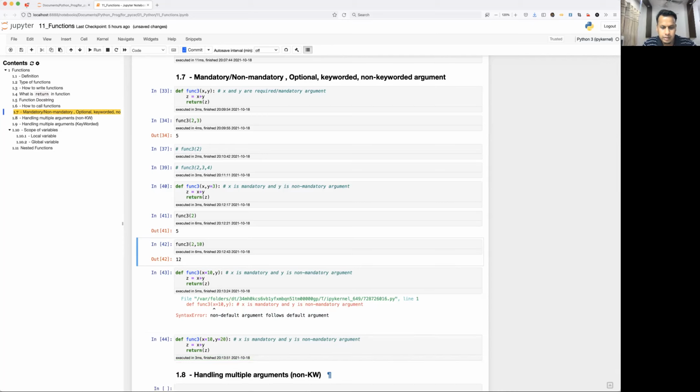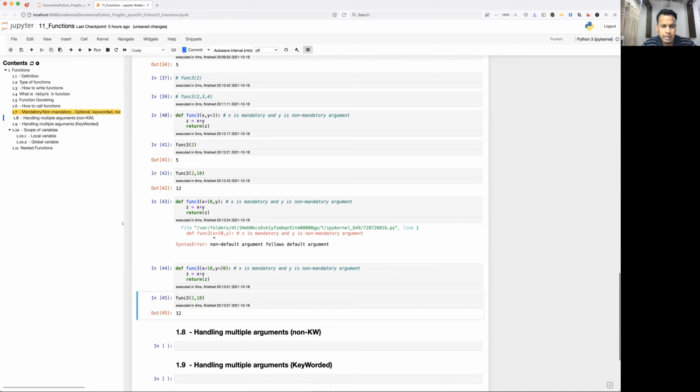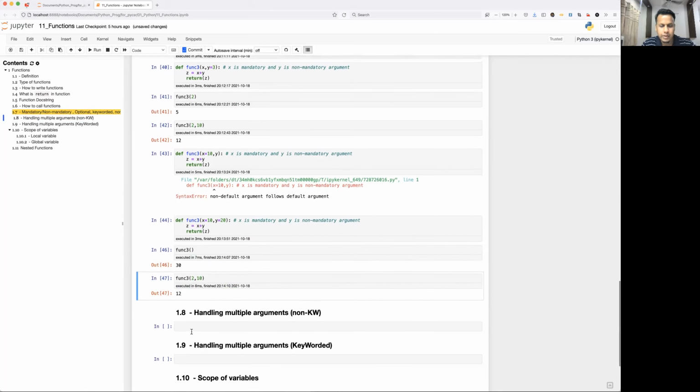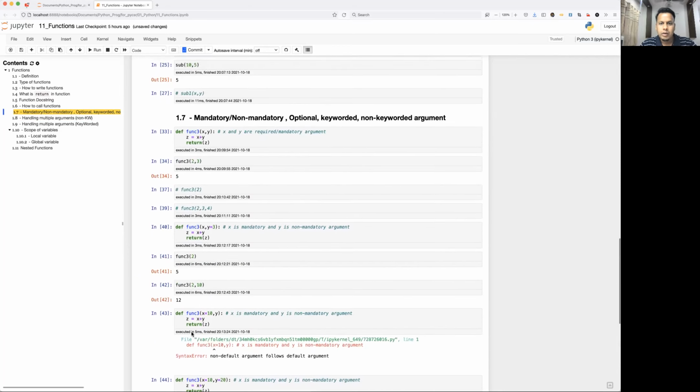I can just call the function. By giving some value, it will overwrite x equal to 10 and y equal to 20. If you don't give any value, then it will be taking the default values, that is 10 plus 20, that is 30. Okay. Now what else do we have?